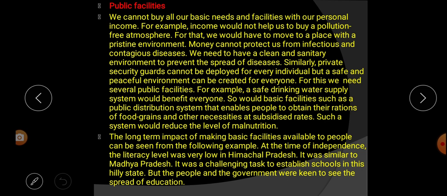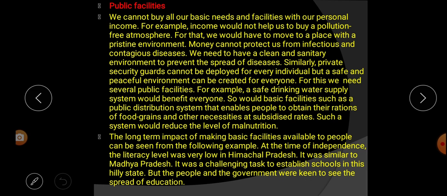So from this paragraph we learn that we cannot buy all the basic needs from our personal income. For example, through money we cannot purchase a pollution-free atmosphere; for that we have to go to a place where there is no pollution. Similarly, through money we cannot protect ourselves from dangerous disease; for that we need a clean and sanitary environment. Similarly, we can't appoint a private security guard for everyone, but if we have a peaceful environment, we can keep ourselves safe.